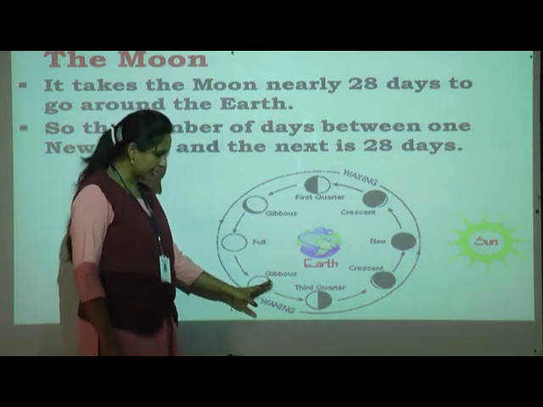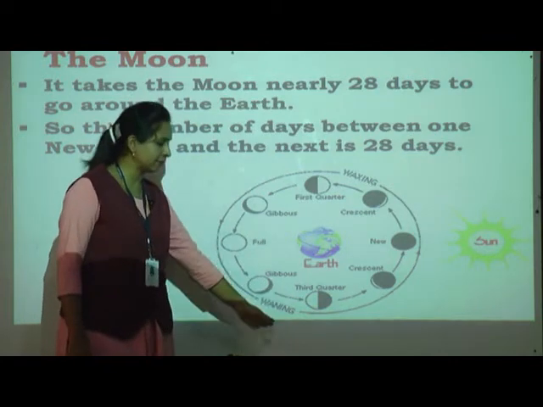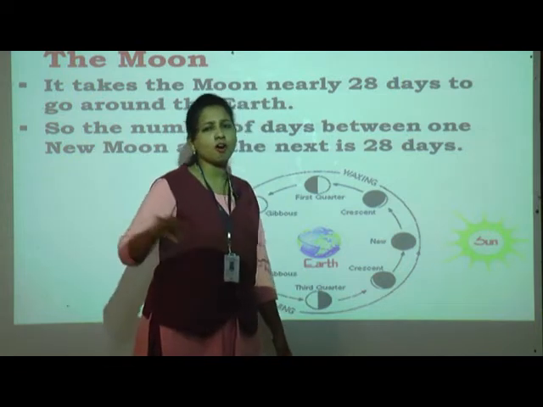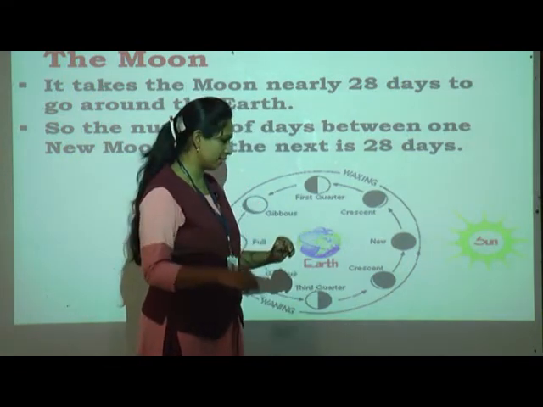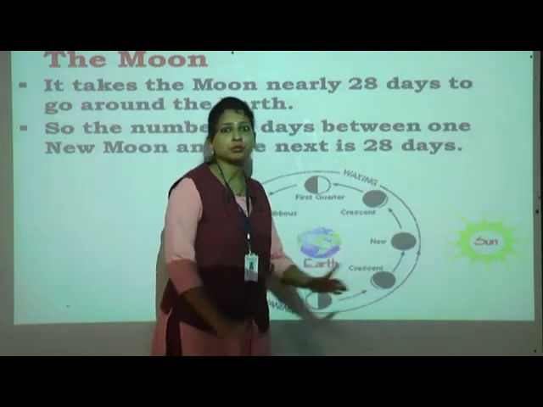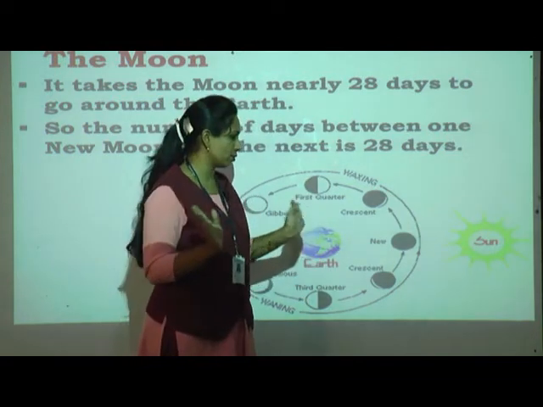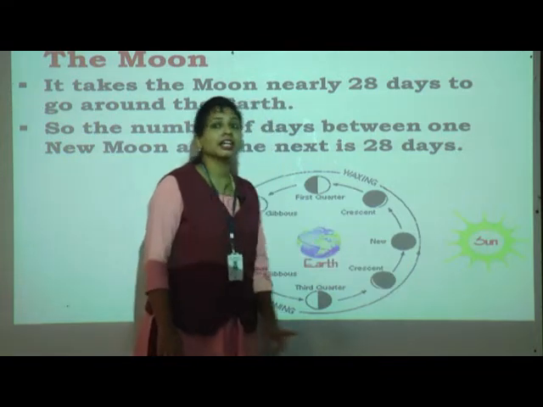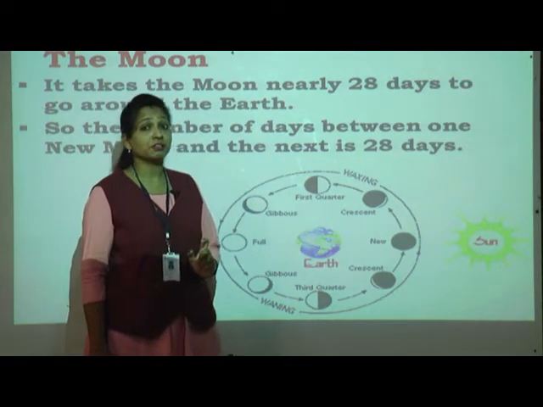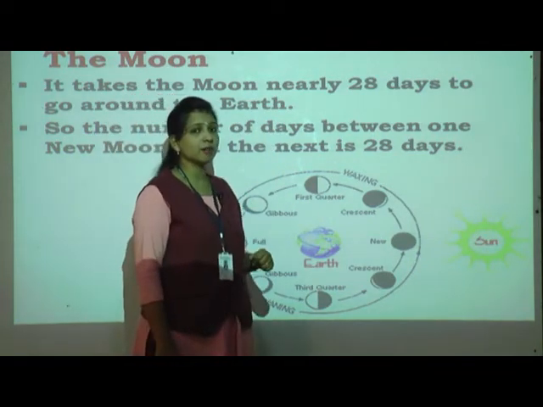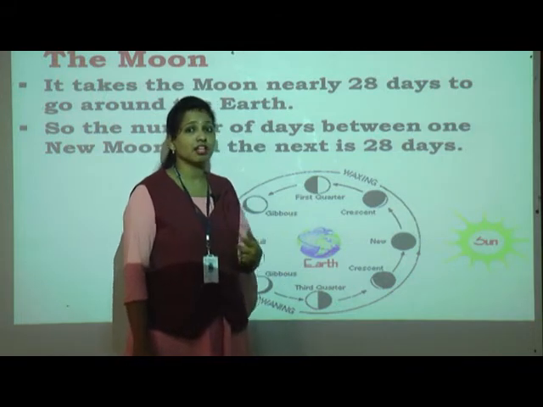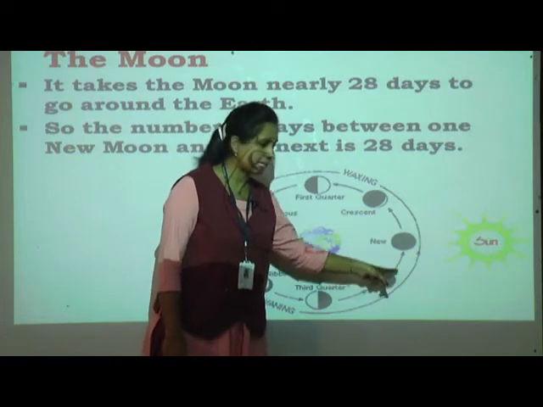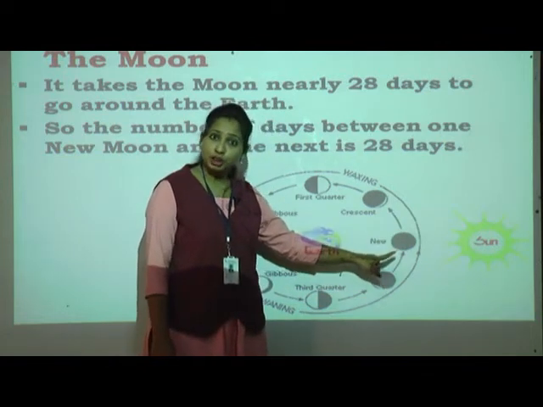Then later it covers half of the part, and that time it is a half moon. Then we can see the small part remaining, that is the crescent moon. Then it converts into the fully dark phase, so that is the new moon. When it is dark, Amavasya will be there. What will be there? Amavasya. You ask your mother when Amavasya and Purnima are, and observe that whenever Amavasya is there, you can see the new moon.